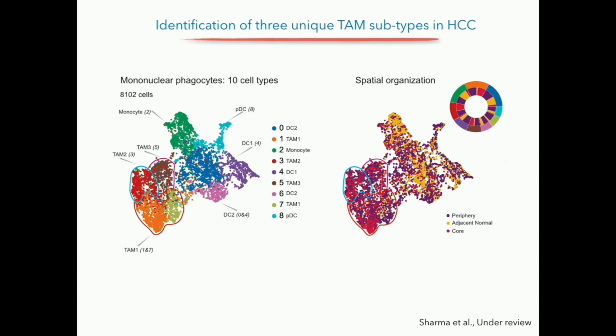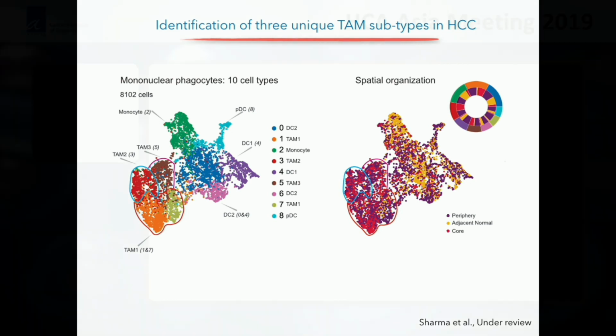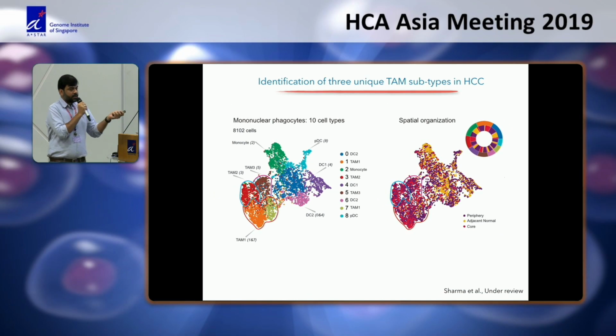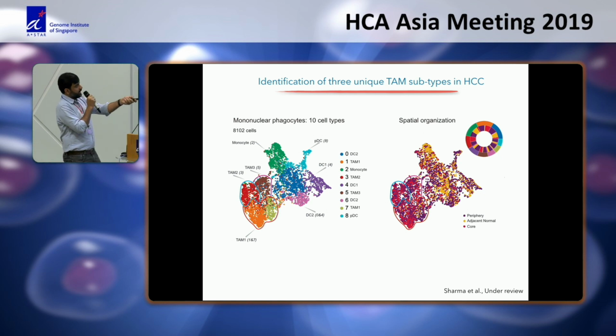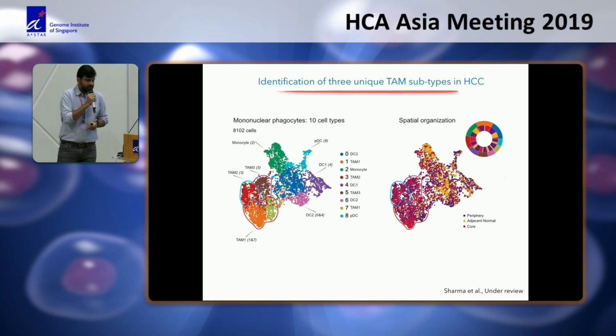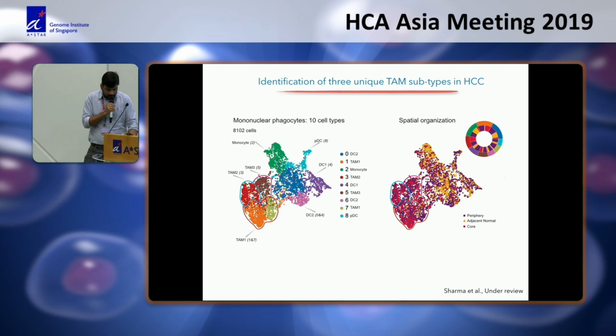So that's why we look at the tumor-associated macrophages. And in this cluster, we are clustering all the myeloid cells. If you look at these cells, these are the TAM populations. So we found three different TAM populations in the liver, TAM1, TAM2, and TAM3, and we found individual markers of these. And if you look into this UMAP, these cells are mainly coming from the core and periphery. We do not see any distinction between TAM1 and TAM2 in periphery versus core, more or less.